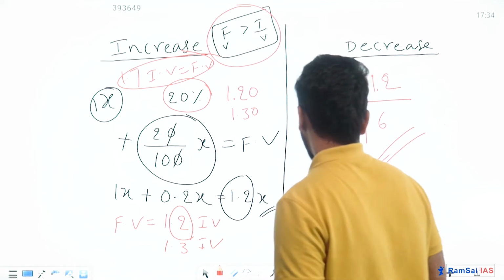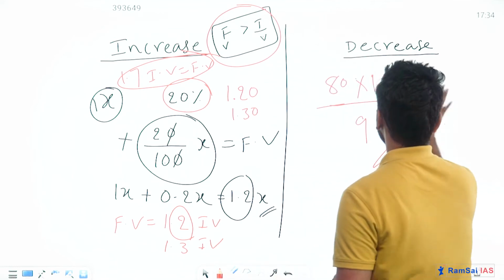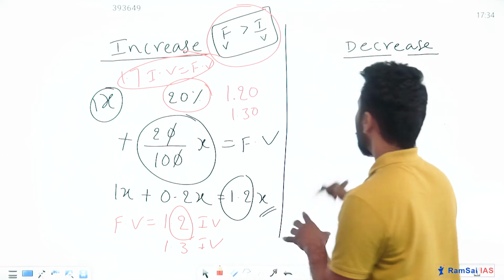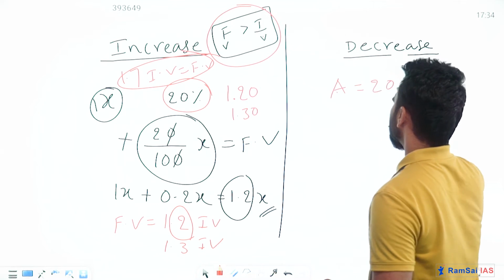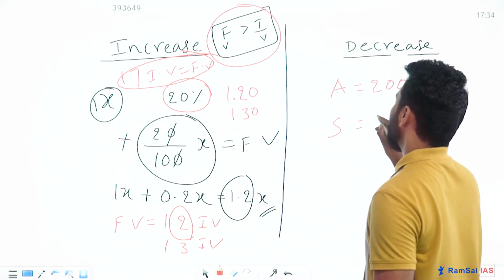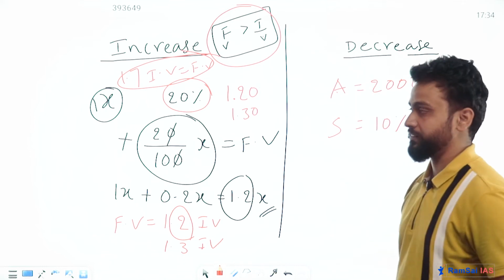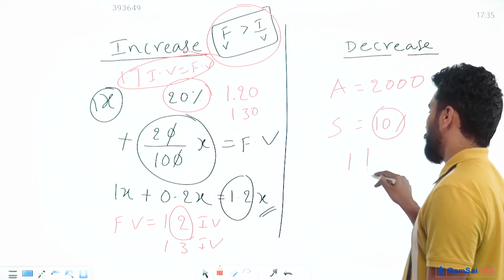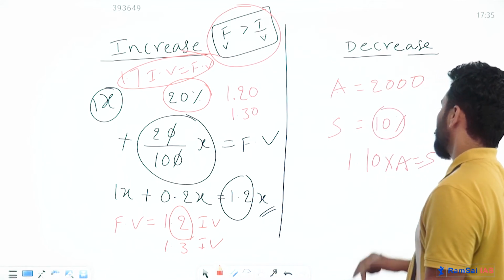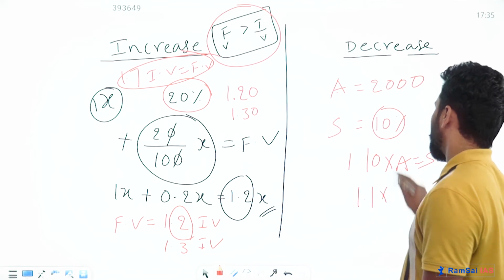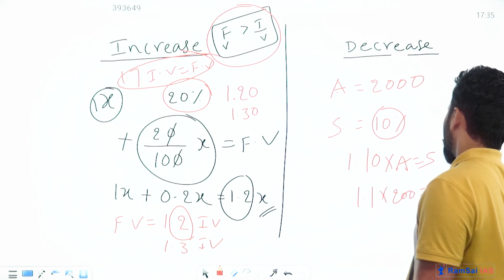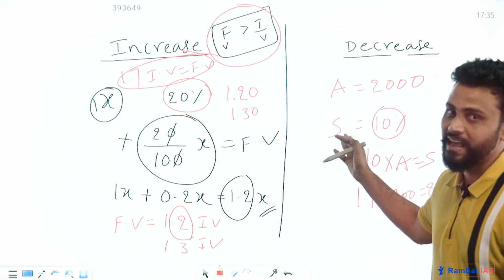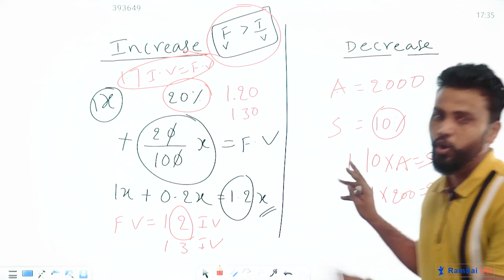Okay, now one example I can give you. Anil's salary is 2000 rupees and Sunil's salary is 10% more than Anil's salary. Now more means 1 point. How much more? 10%. So 1.1 times Anil's salary gives you Sunil's salary. 1.1 of 2000 gives you 2200 rupees, and this is Sunil's salary. Okay, hope it is clear.